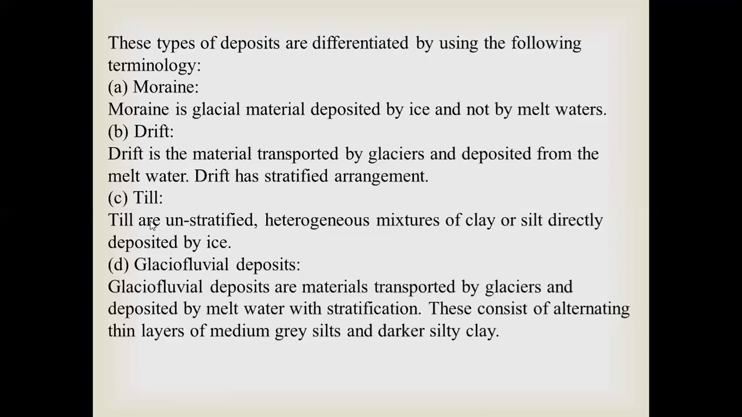Then till. Till are unstratified heterogeneous mixtures of clay and silt directly deposited by ice. Glaciofluvial deposits are materials transported by glaciers and deposited by meltwater with stratification. So both things are involved here, both glaciers and the meltwater. These consist of alternating thin layers of medium sand and darker silt and clay. So these are all the types of soils: moraine, drift, till and glaciofluvial deposits, which are carried by the glaciers. Transported soil.